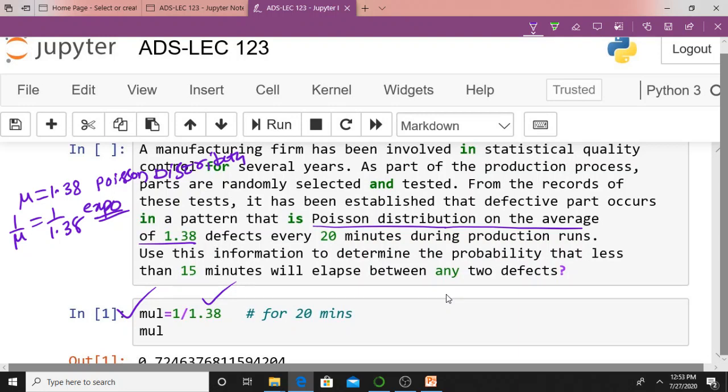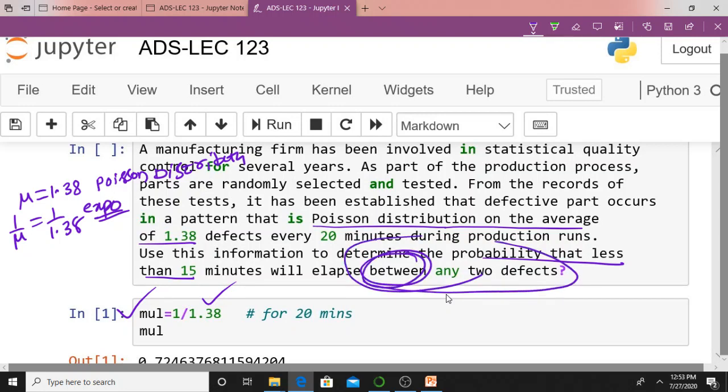Yes, let me read this one again. It has been established that defective parts occur in a pattern that is Poisson distribution on the average of 1.38 defects for every 20 minutes during the production runs. Use this information to determine the probability that less than 15 minutes will elapse between any two defectives.